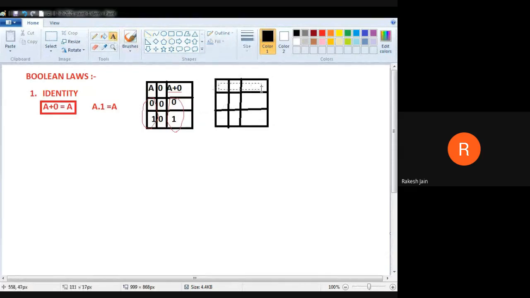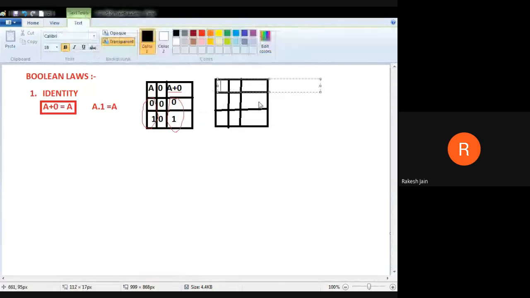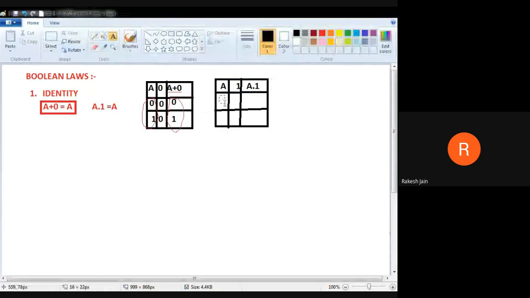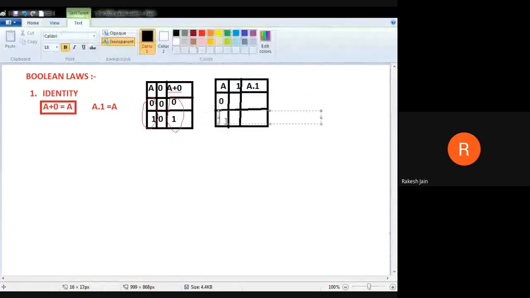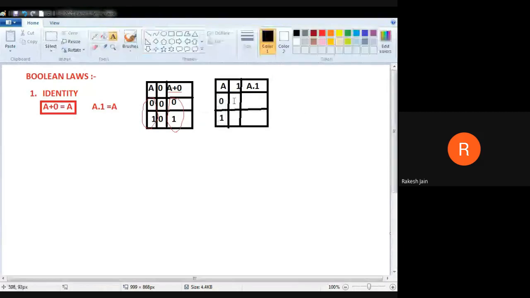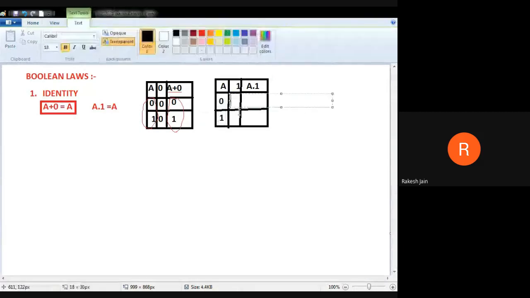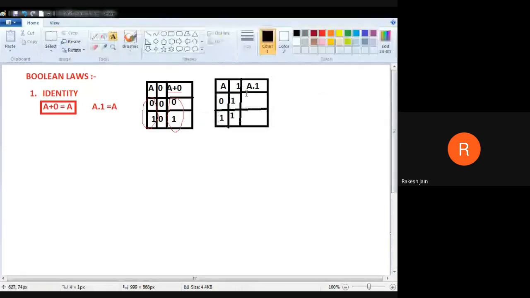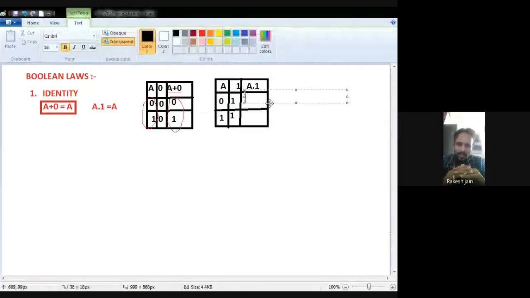Now see this one. So one is A, then the second one is 1. And what we want to perform? We want to perform A dot 1. Because only one thing is there, A, one time it may be 0 and second time it may be 1. And the second value is 1 both times. Now see the result, A dot 1.